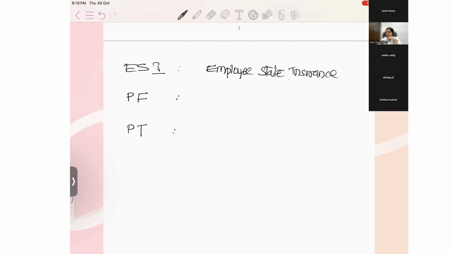Insurance. If you understand the term insurance, I think you all know what insurance is. Insurance is always pertaining to health benefits. When we are using the resource of one human, it's mandatory to give some benefits to that person. So this is Employee State Insurance. Why did this come into the picture?